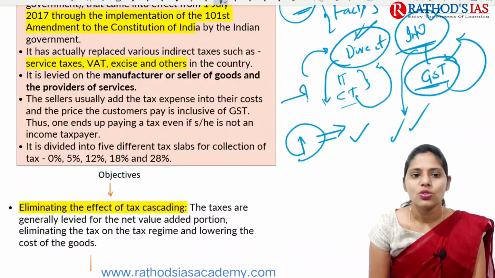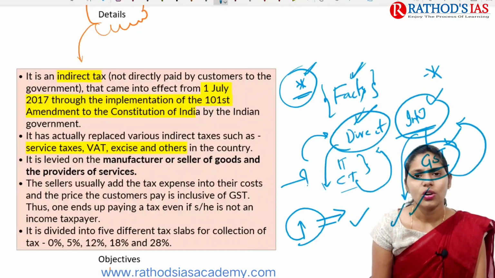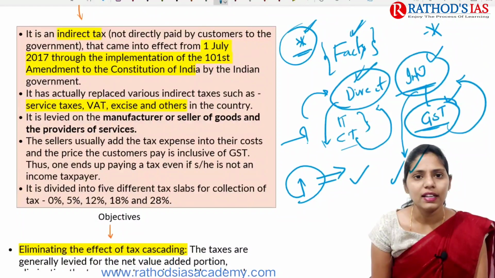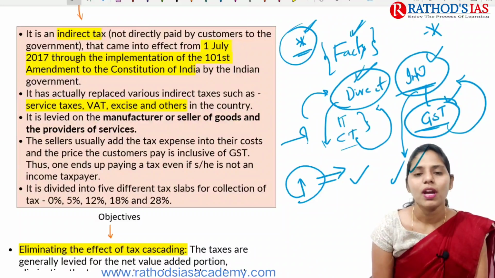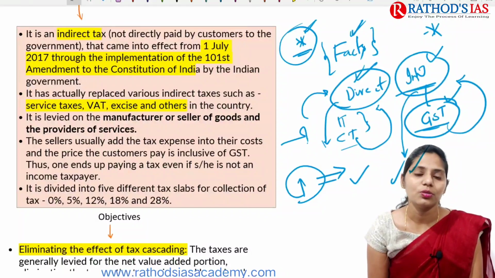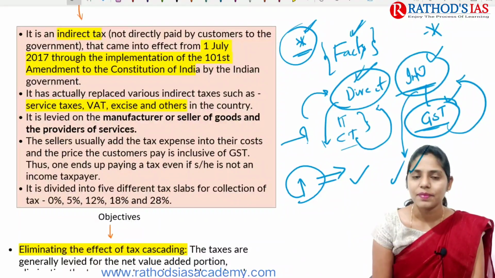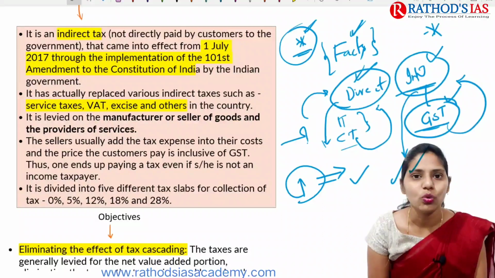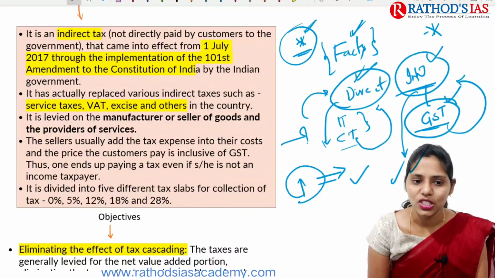in the country. Actually, this tax is mainly levied on the manufacturer or seller of goods and services as well as the provider of services. If we're talking about GST, which is like an indirect tax, it will be mainly paid at the final level, at the consumer level. Whenever, for example, I am going to any nearby shop and purchasing, let us take toothpaste, I am buying a toothpaste, so on this toothpaste I have to pay indirect tax. Even when I am going for any movie or going to any hotel, there also I have to pay this GST.